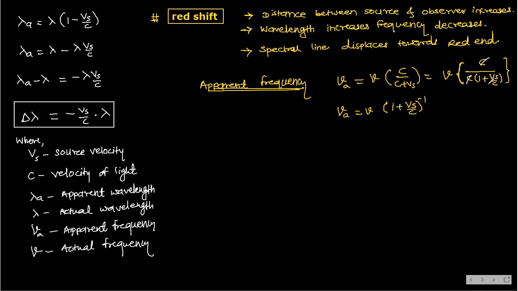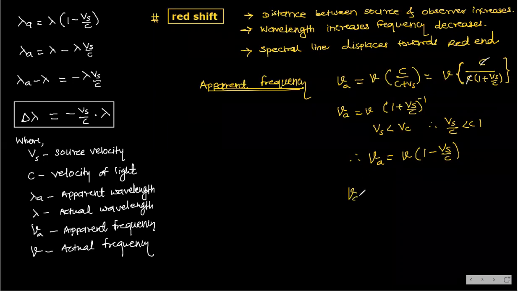This is at the denominator, so it comes up with a minus sign. And again this Vs is very, very small as compared with C. Therefore Vs by C is less than 1, and therefore again you use the binomial expansion. Nu into 1 minus Vs by C. Is that clear? Understood? Right?